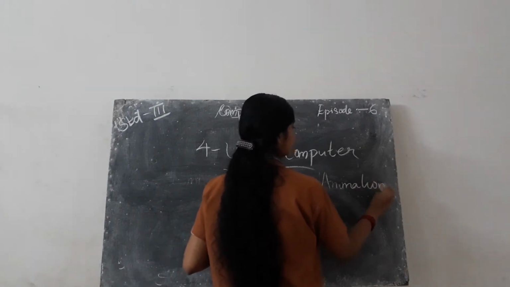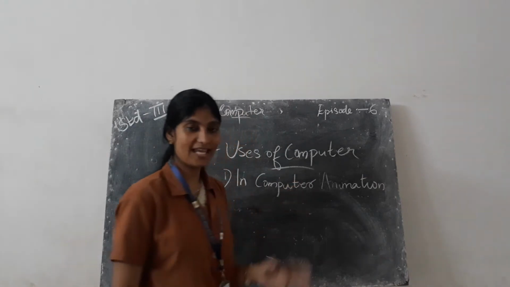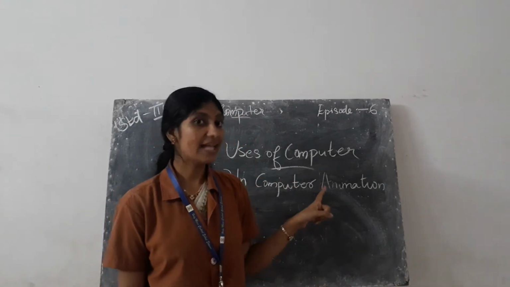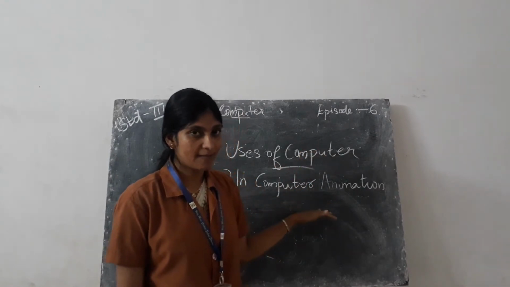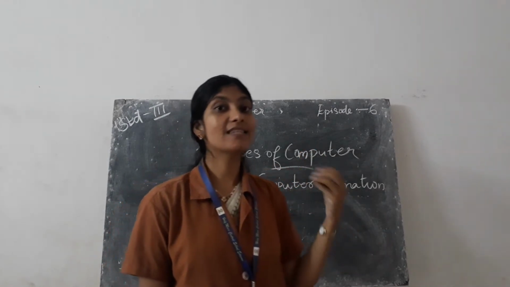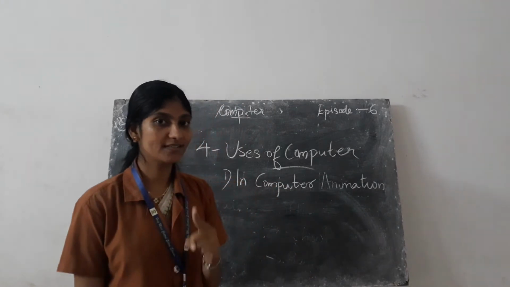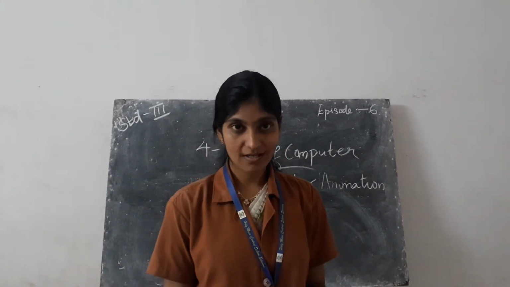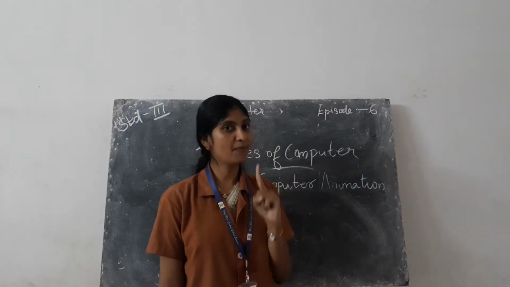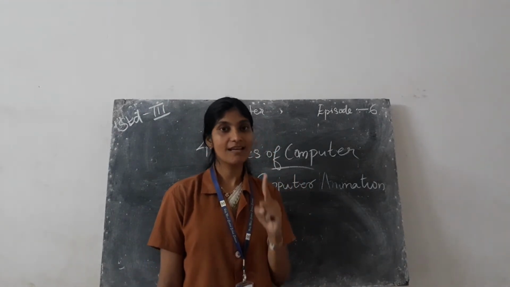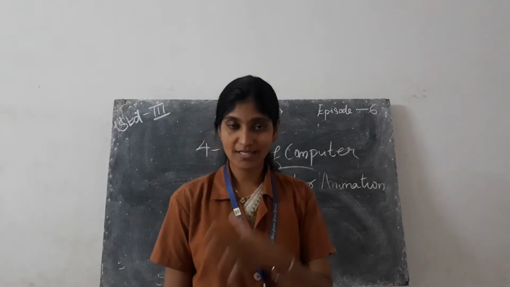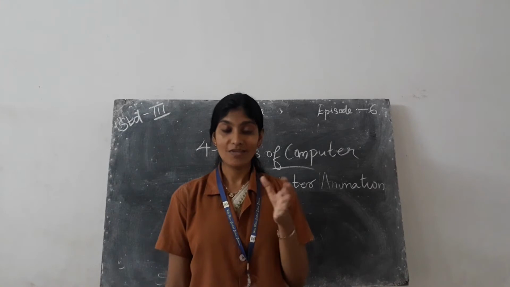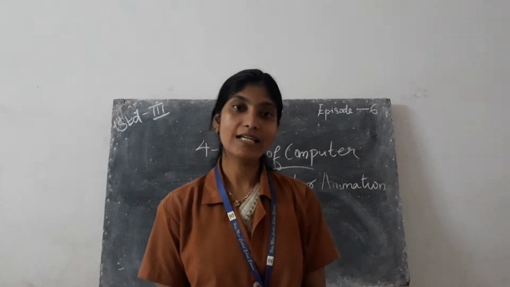So have you seen any type of animated cartoons? Graphics is done with the help of what? Computer. So computer graphics are pictures which are created on the computer. Computer graphics means the games, animated cartoons, etc., which are pictures created on the computer.